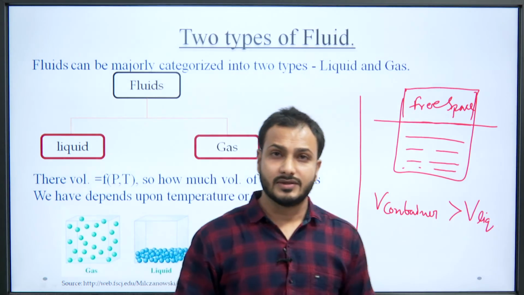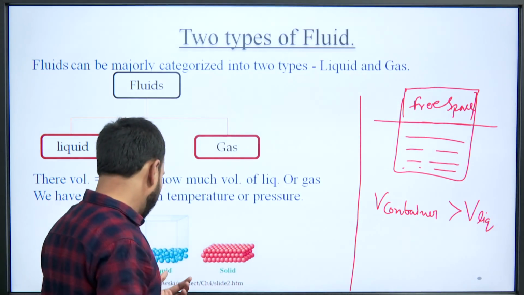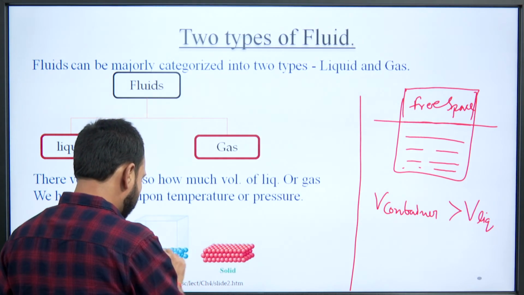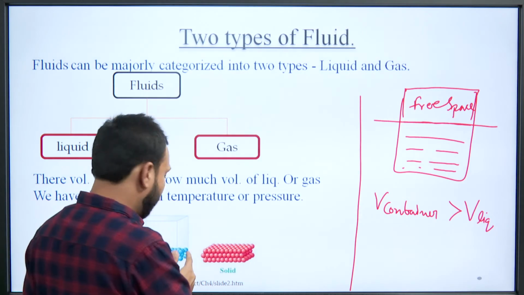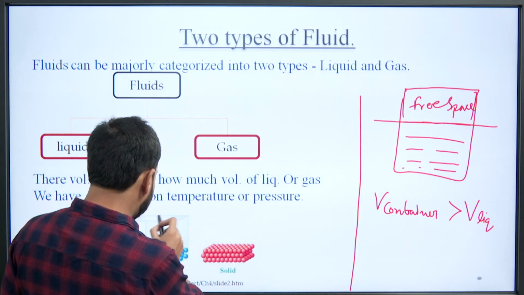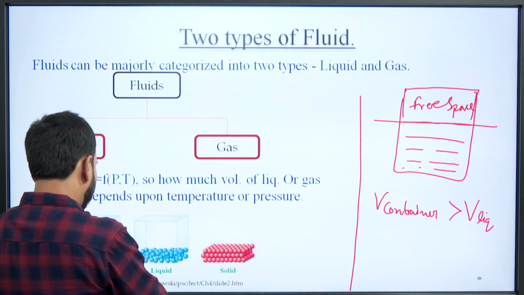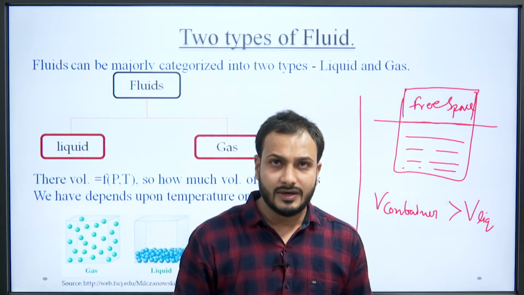But in case of gas, it is different. If you observe the figure, in liquid the molecules are closely compacted, close with each other, and we have free space in the container, but in the gas the molecules are far away. Those molecules are spread all over the container.